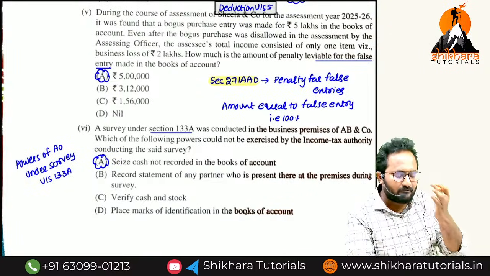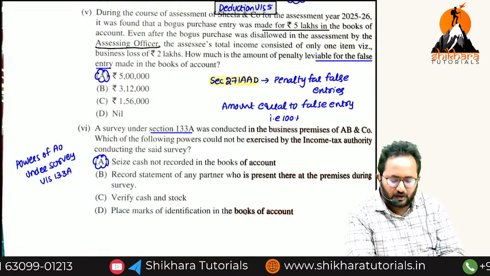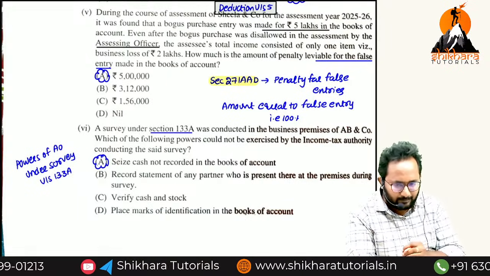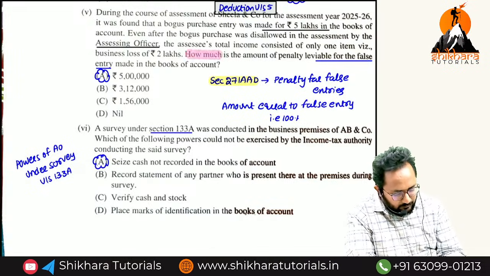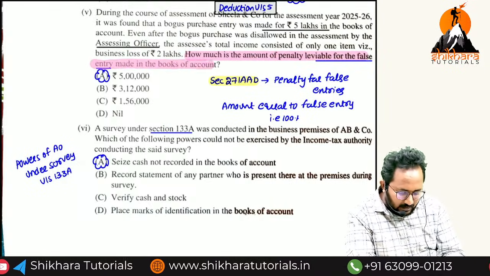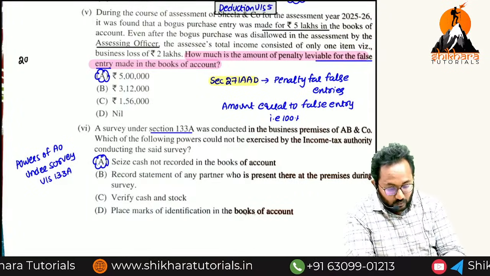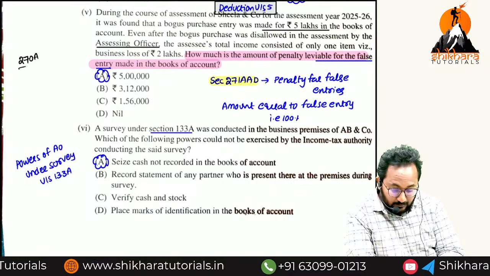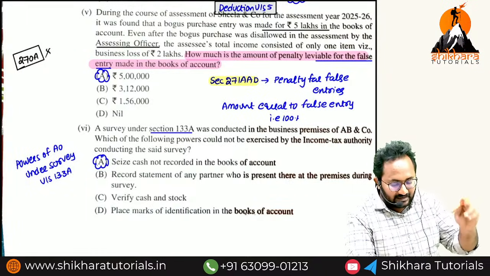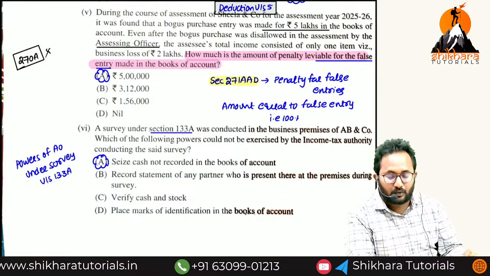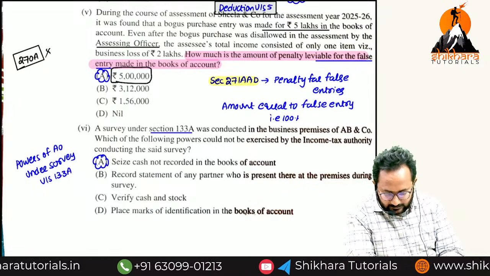Yes, he made a false entry or bogus entry of 5 lakh amount. Even though the AO disallowed it for computing the total income, all the things are apart from that. They are asking the question directly, what is the amount of penalty leviable for false entry? Sir, it is 270A under reporting, sir. Yes, under reporting only, but they are asking a question only with respect to the penalty for false entry. That's why penalty for false entry is equal to the amount involved in such a transaction, that is 100%. That's why the answer is 5 lakh.